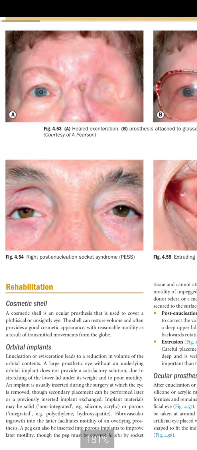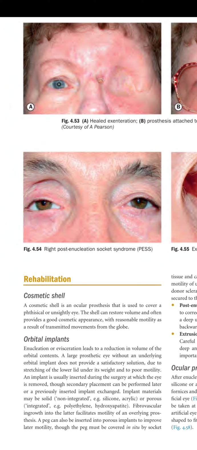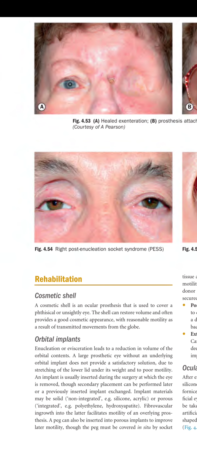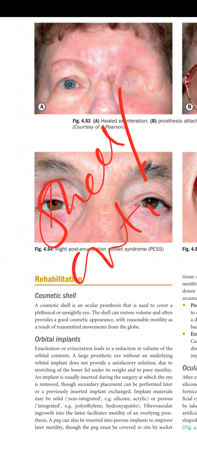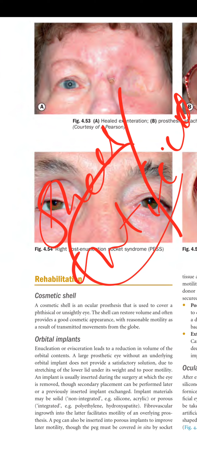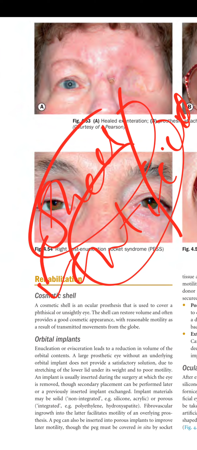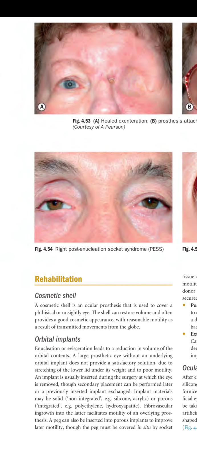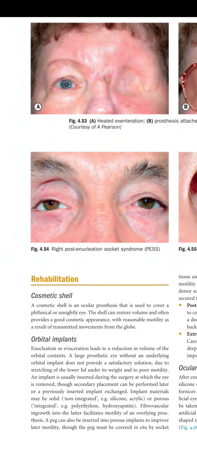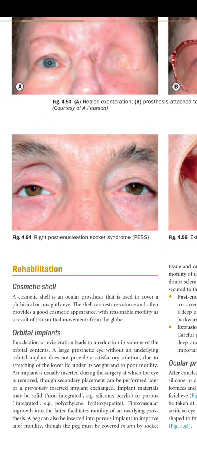So next is a cosmetic shell. A cosmetic shell is an ocular prosthesis that is used to cover a phthisical or an unsightly eye. The shell can restore the volume and often provide a good cosmetic appearance with a reasonable motility as a result of the transmitted movement of the globe. You might have seen different kinds of shell, or you can say the artificial eye, which you put over the eye, so it gives a good appearance of the phthisical or unsightly eye. And when there is an evisceration, there is a little mobility as well.